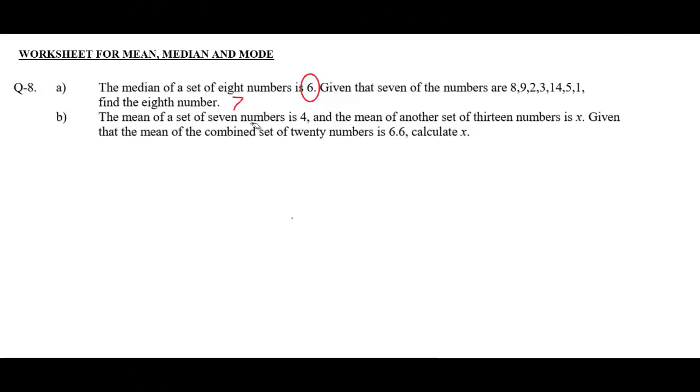The mean of a set of 7 numbers is 4. Therefore, the sum of those 7 numbers divided by 7 will be equal to 4. And by cross multiplication, the sum of those 7 numbers will be 28. And the mean of another set of 13 numbers is x. So the sum of the 13 numbers divided by 13 is equal to x, and the sum will be 13x.